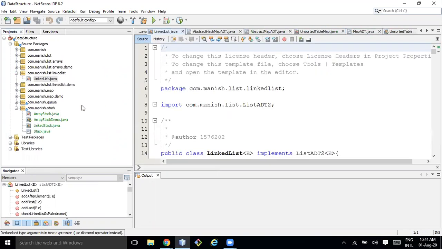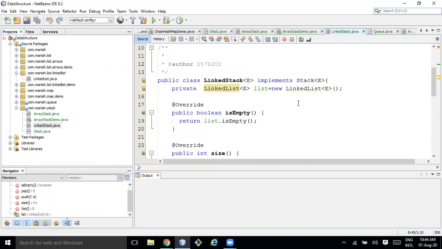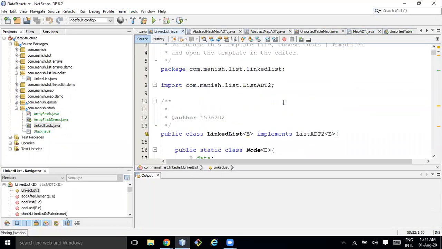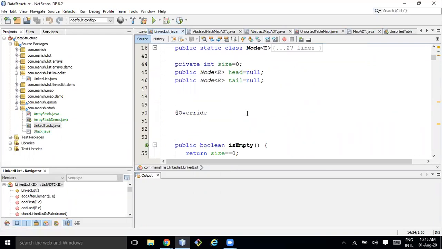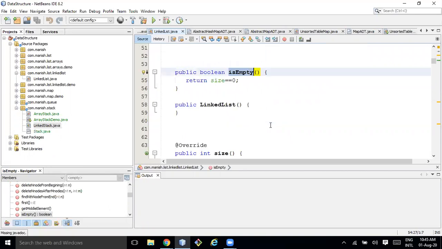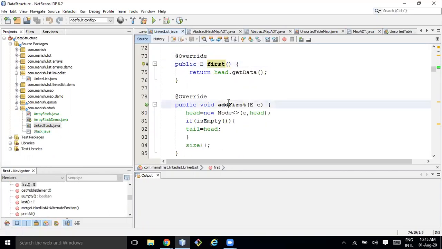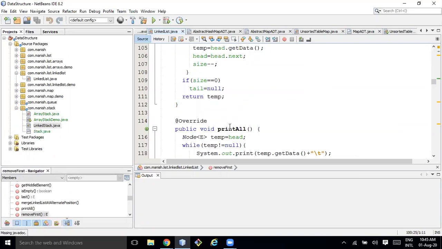If you go here, you must be seeing I'm importing that linked list class. If you go to this linked list, every method is there, right? Here isEmpty is there, size is there, last is there, first is there, addFirst is there, addLast is there, removeFirst is also there.